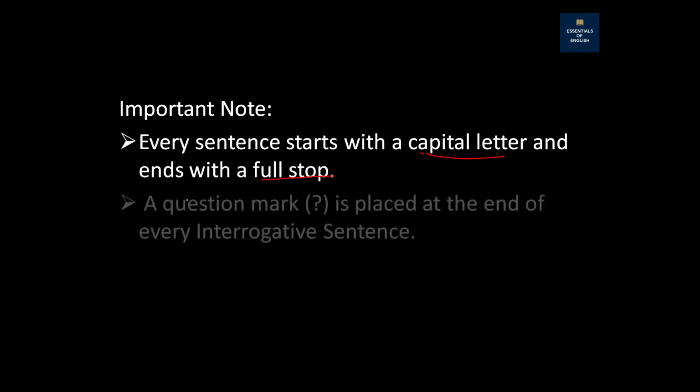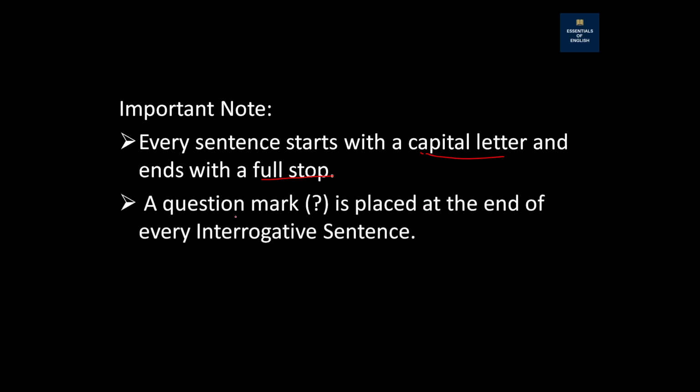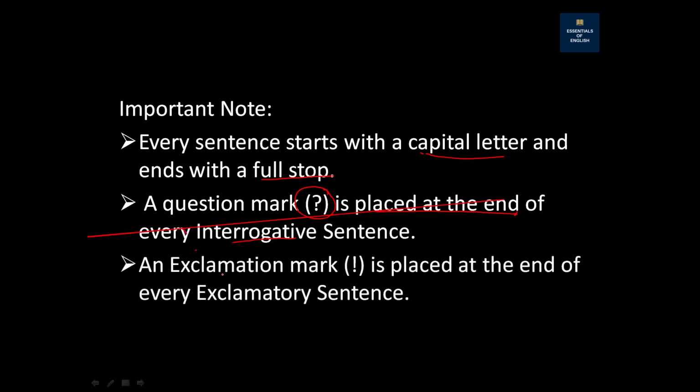Another one: a question mark is placed at the end of every interrogative sentence. I have also said earlier that whenever you see an interrogative sentence, you will know, because there will always be a question mark placed at the end of the sentence. Next one: an exclamation mark is placed at the end of every exclamatory sentence. You will know which one is an exclamatory sentence, because you will find an exclamation mark placed at the end of the sentence. So please remember this important note.